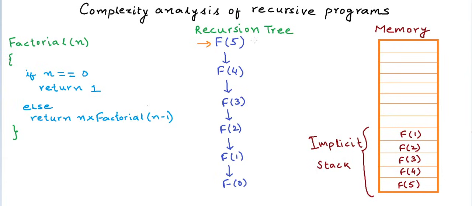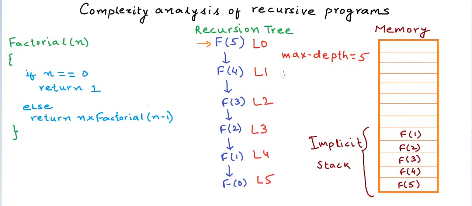So if this is level 0, and this is level 1, and this is level 2, 3, 4 and 5, and each arrow here is 1 unit of length in the path, then the maximum depth is from L0 to L5 and it is equal to 5 units. And in this case the max depth is equal to 5. And if you draw this recursion tree for any generic n, then the max depth is equal to n.